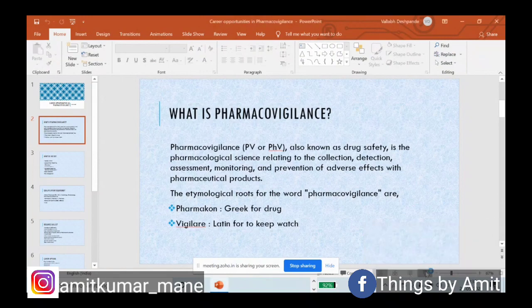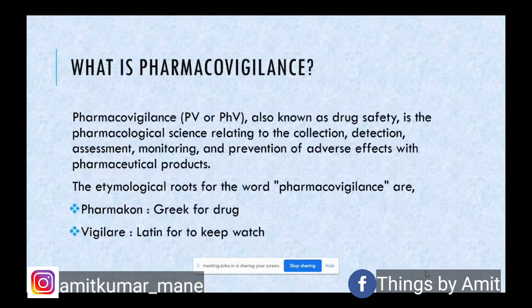What we do here is we detect, collect, assess and monitor any safety related issues for any drug, so that we can prevent them in any future manufacturing for any medicinal product. So it is more focused on detection, assessment, analysis, and prevention.